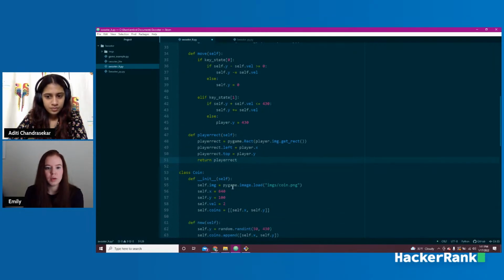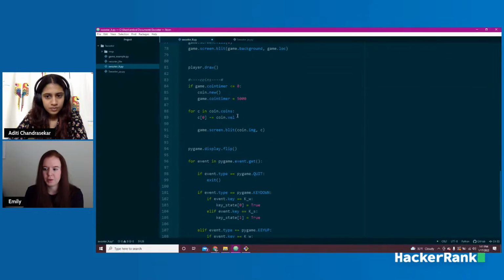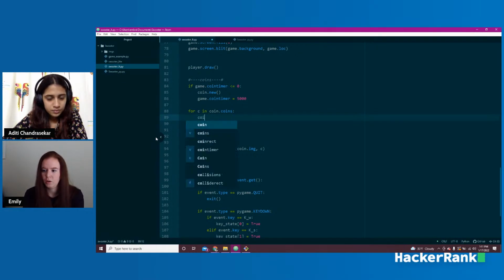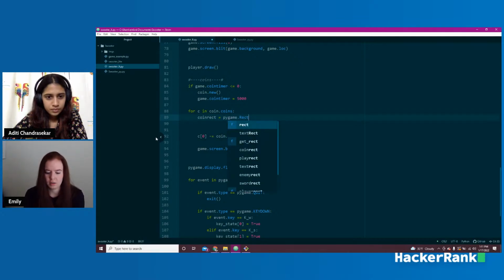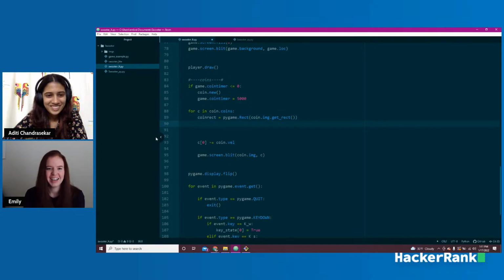Now we need to handle that within the coins themselves. They all need their own little rects as well. So let's say for c in coins, we're going to say coin rect equals pygame.Rect, coin.image.get_rect. It's my favorite thing, I'm not going to lie.